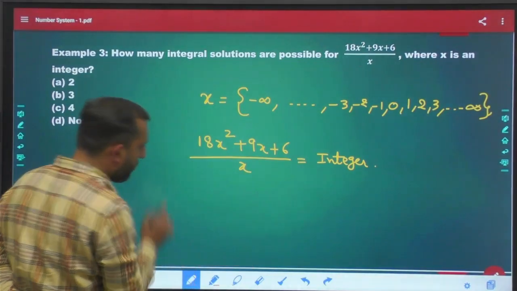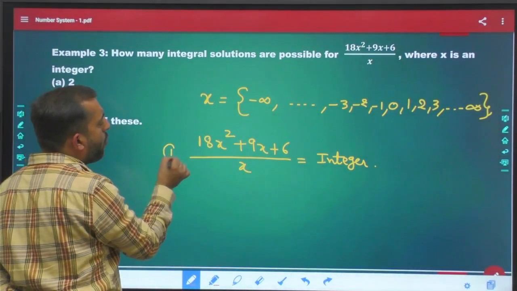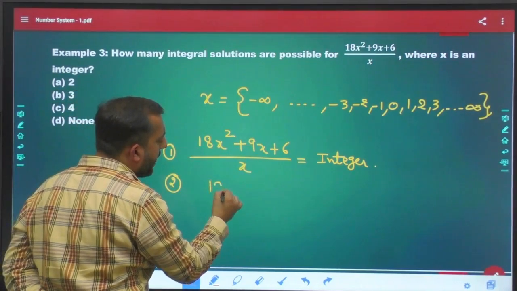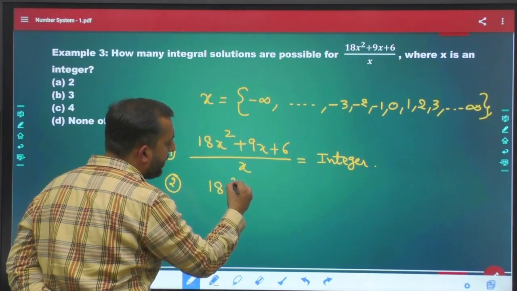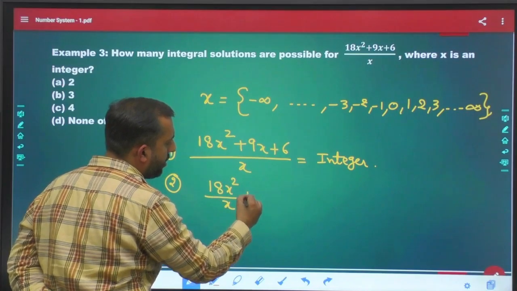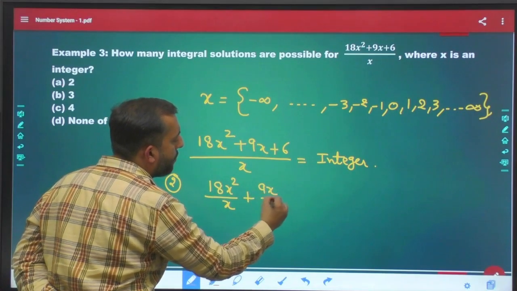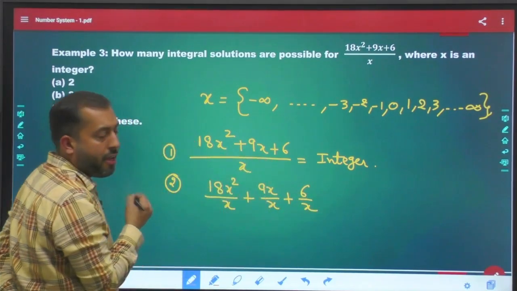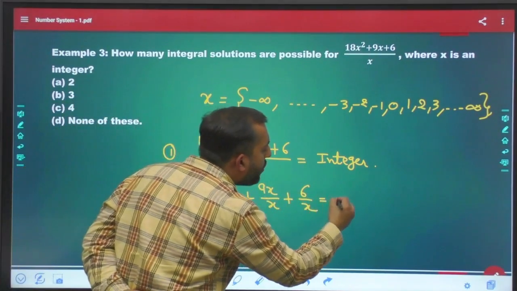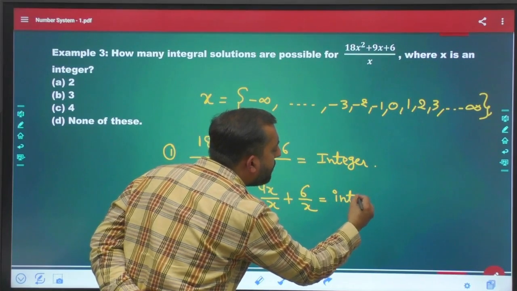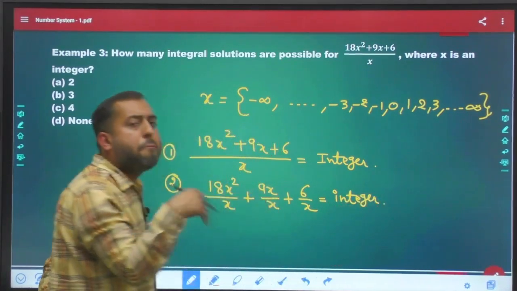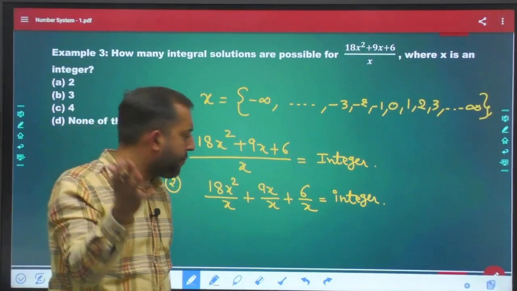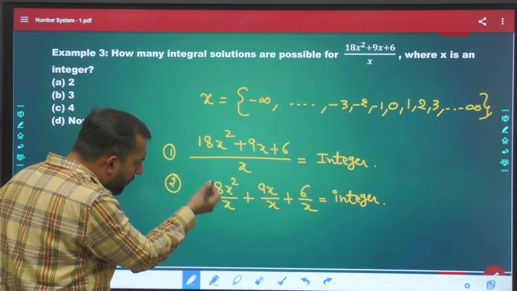This is your step number 1. Let's talk about step number 2. In step number 2, I can write this whole equation as 18x square upon x plus 9x upon x plus 6 upon x, and I want this to be equal to an integer. Integer means a complete number. It could be -3, -4, +3, +4, any number.